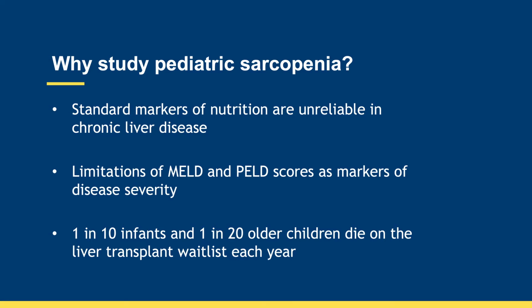Furthermore, there are limitations to our standard markers of disease severity, i.e. MELD and PELD scores, which are used for organ allocation. With 1 in 10 infants and 1 in 20 older children dying on the liver transplant waitlist each year, there's an urgent need to identify additional markers of disease severity in order to determine which children with end-stage liver disease are at highest risk. With all of that in mind, we sought to compare muscle mass in pediatric liver transplant candidates to healthy controls, to describe the effects of sarcopenia on transplant-associated outcomes, and to compare the radiographic measurements of sarcopenia to MELD and PELD scores.